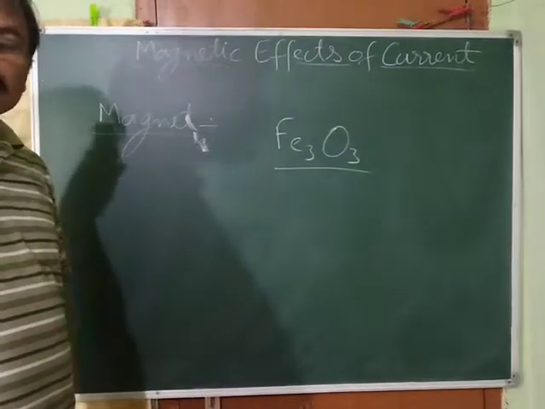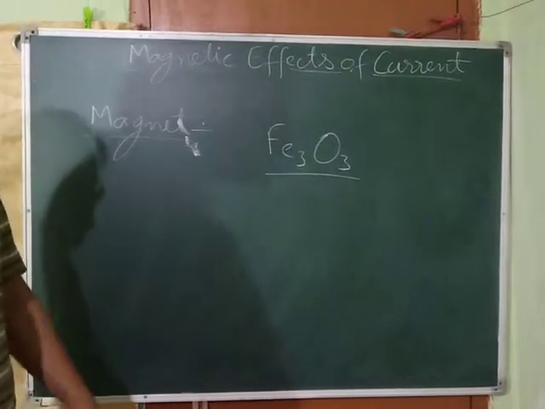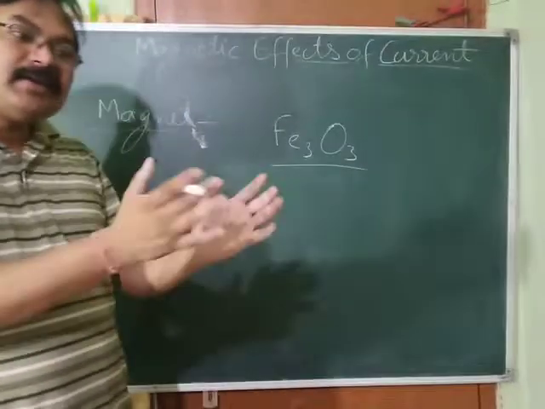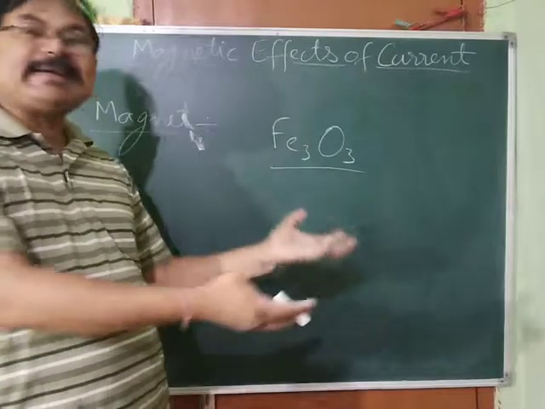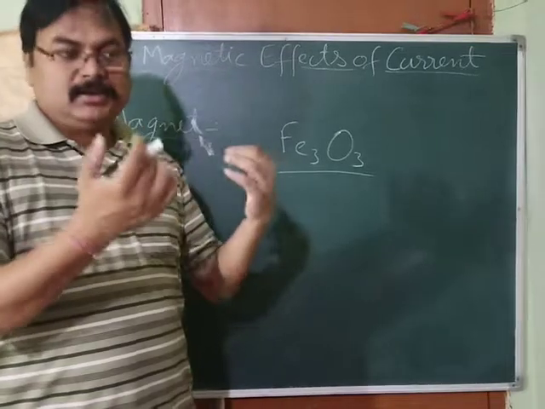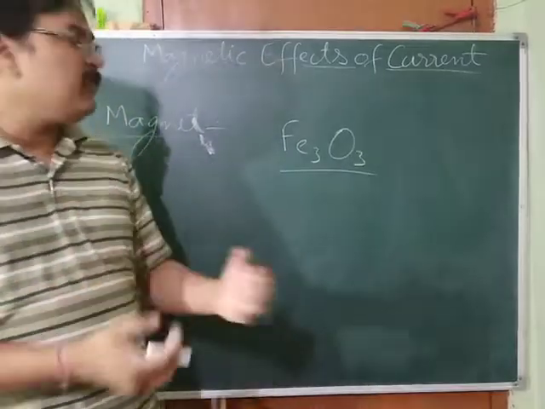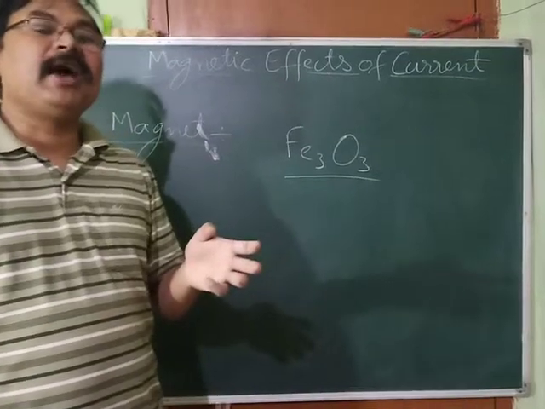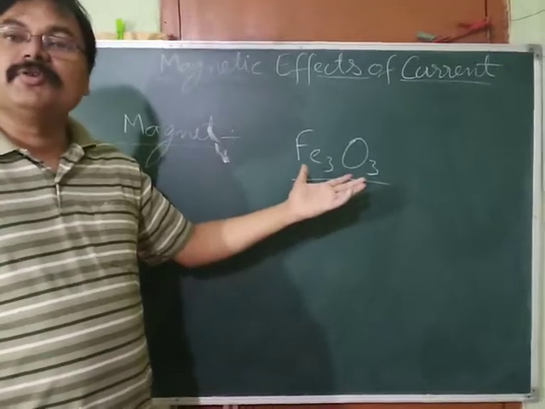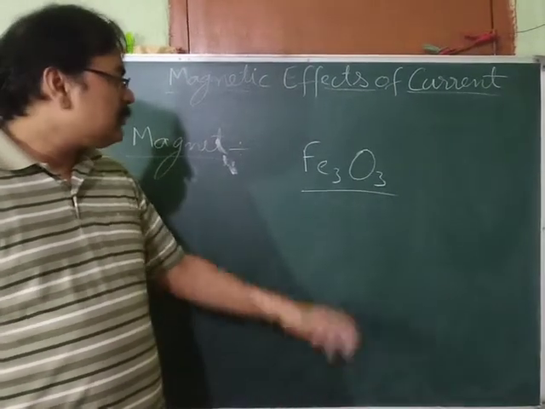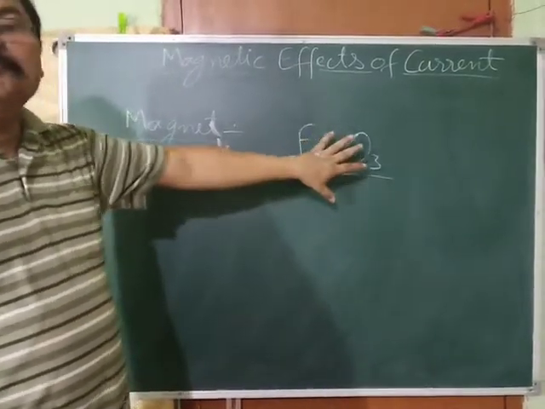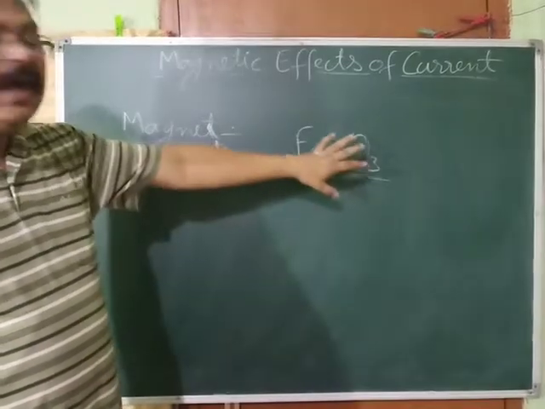Do you know what an ore is? You will study it in chemistry. There are different minerals of iron. Out of those minerals, there are certain minerals from which we can extract iron cost effectively, means by investing less money, we can get the iron out of it. That mineral of iron is called its ore, and this is one of the ores of iron, a very common one, and we call it magnetite. This is one type of iron oxide, and it behaves as a magnet, and this is the natural magnet.